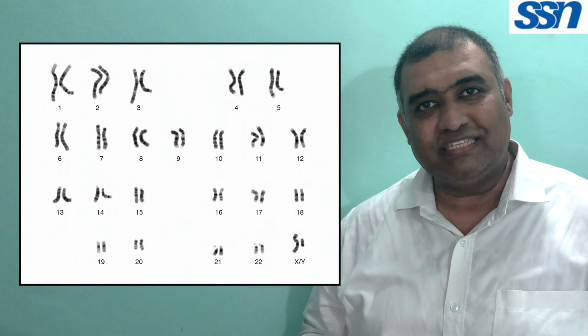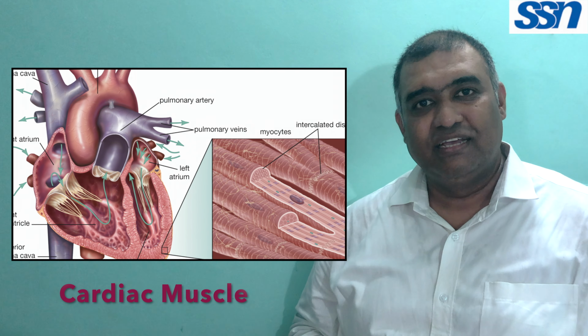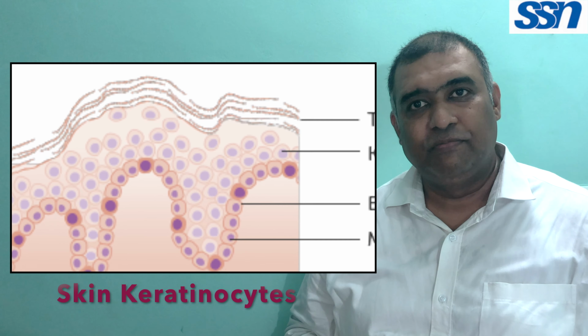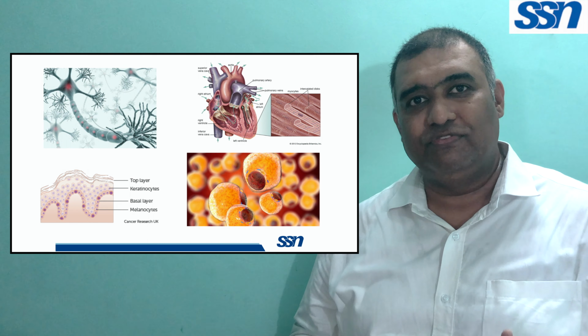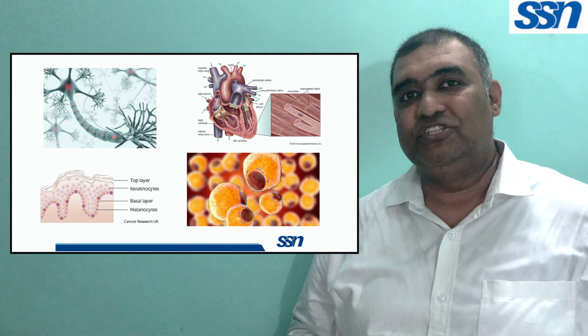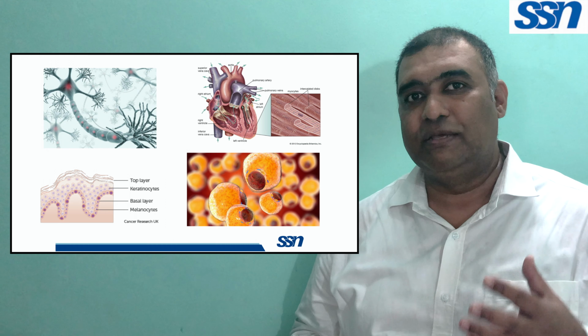There are some cells which never divide: neurons, heart muscle cells or cardiac myocytes, skin cells or keratinocytes. These skin cells are the last cells, which are almost like dead cells, and fat cells, that is the adipocytes. These are some examples of cells which cannot divide anymore; they are also called terminally differentiated cells. Terminally differentiated cells are those cells which do not multiply anymore.